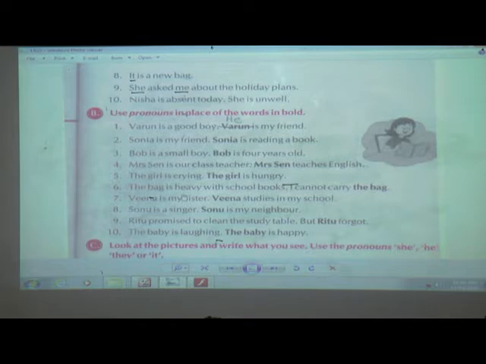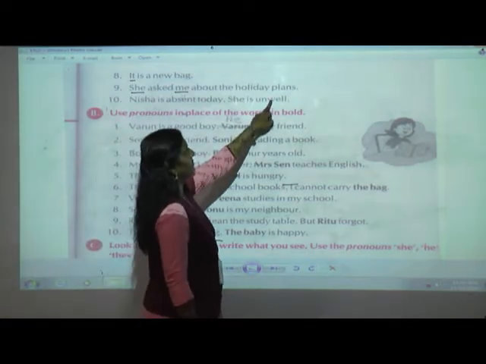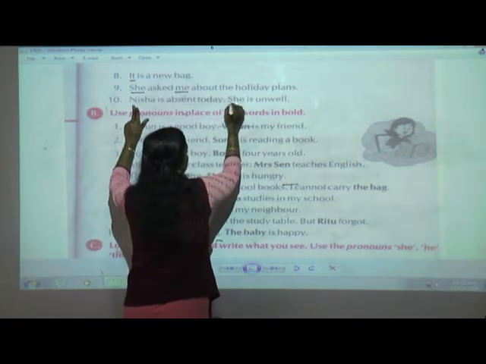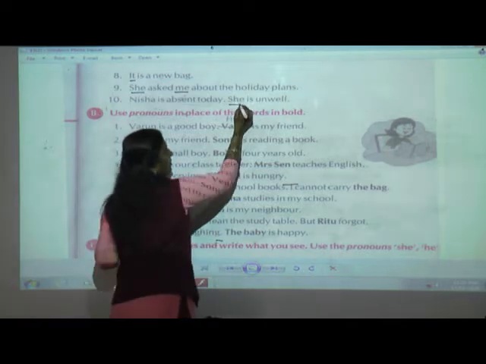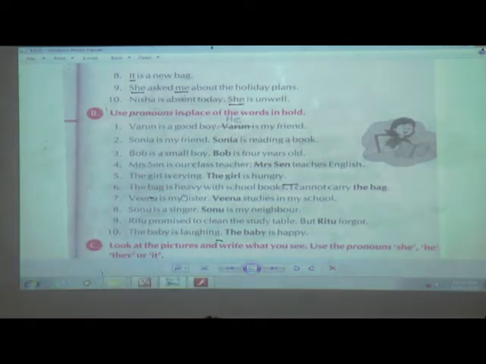Nisha is absent today. She is unwell. Now, who is unwell, student? She is unwell. This she is talking about who? Nisha, the girl. So she is a pronoun. Now you are able to recognize what the pronouns are in a sentence.